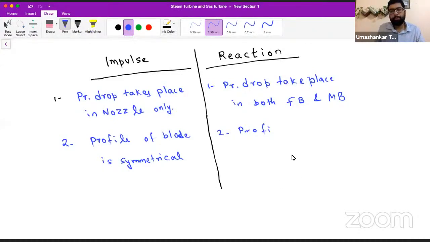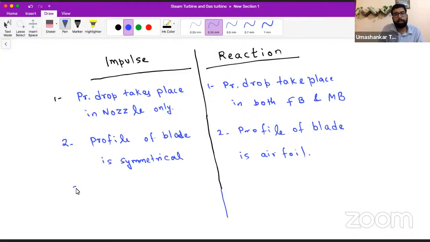So the profile of the blade is not symmetrical, it is an aerofoil. Understood? What else differences can be there?